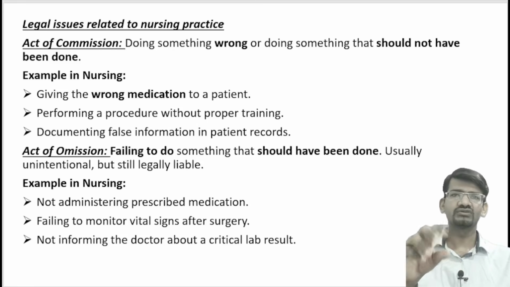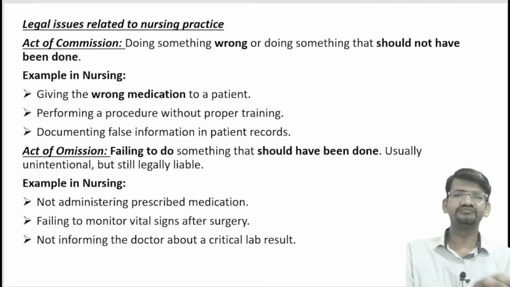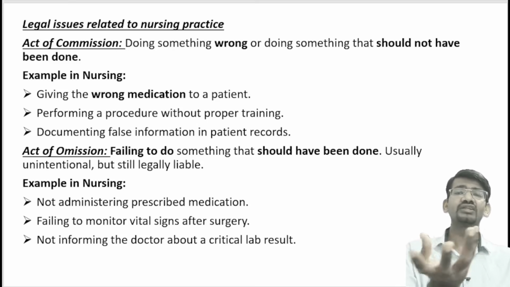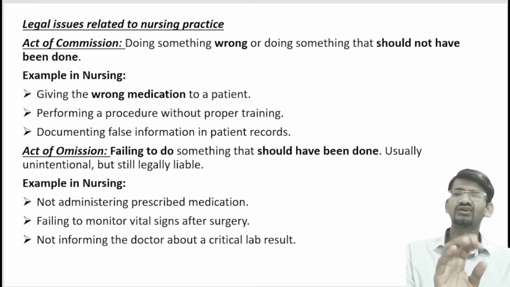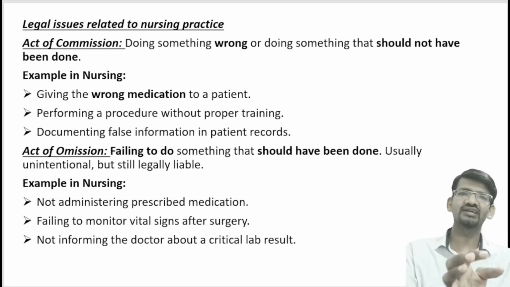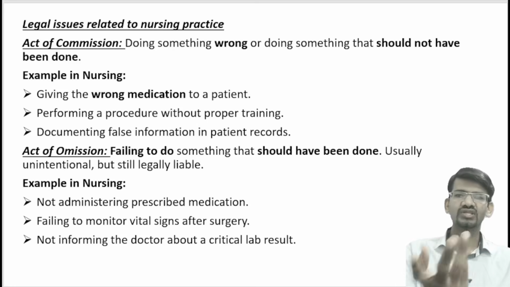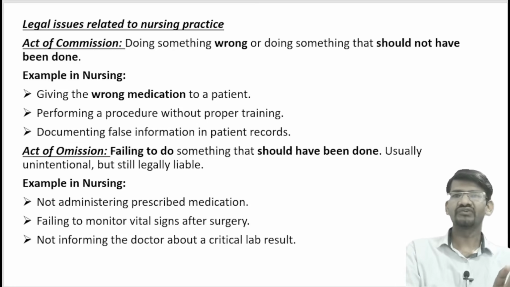So this is omission and commission. Even negligence we have discussed, where the nurse fails to do the responsible activities, or fails to do what she is supposed to do. It is something like an omission only. Then malpractice is something like a commission, doing the wrong thing. So that is all we have discussed in the concept of ethical principles.